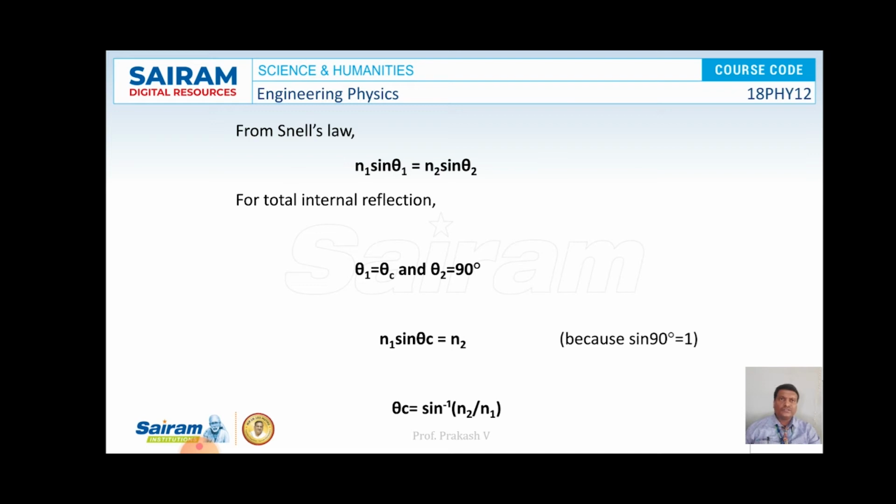According to Snell's law, we can write N1 sin theta 1 is equal to N2 sin theta 2 for the first beam, that is AO. If theta 1 is equal to theta c, then theta 2 becomes 90 degrees. Applying Snell's law, we can write N1 sin theta c is equal to N2, because sin 90 degrees is equal to 1. Hence the critical angle of incidence theta c is equal to sin inverse N2 by N1. So this is the expression for the critical angle theta c.